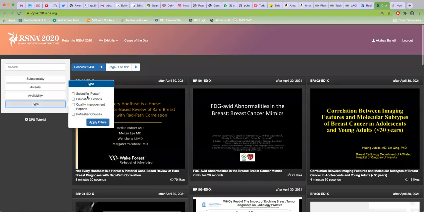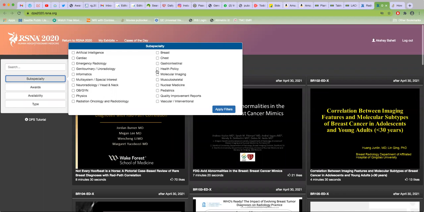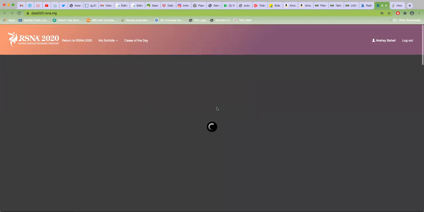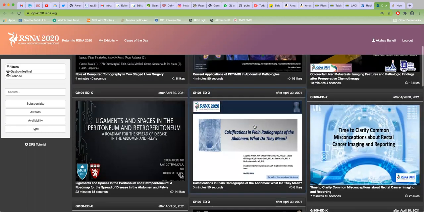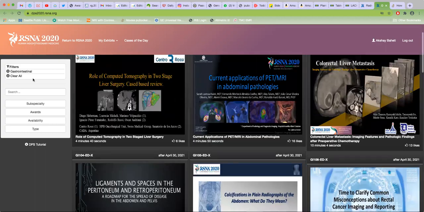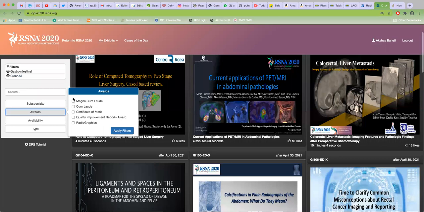I don't know what type is. So scientific, yeah. For you, it's generally educational exhibits that you're interested in, and sometimes refresher courses are also similar. So you do this and you can see lots of exhibits. For example, if I go to GI, there are 14 pages, 270 total exhibits. This becomes too much. So you can scroll and see the titles here, and if you can figure out what you want to see, or you can go to awards and select all three of them and see what has been awarded. You can do it either way. It's a nice way to quickly go through the exhibits.